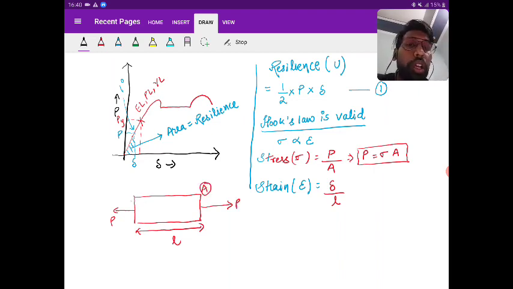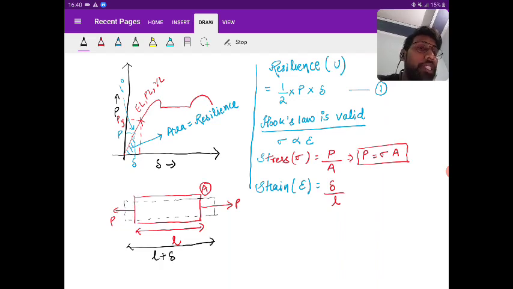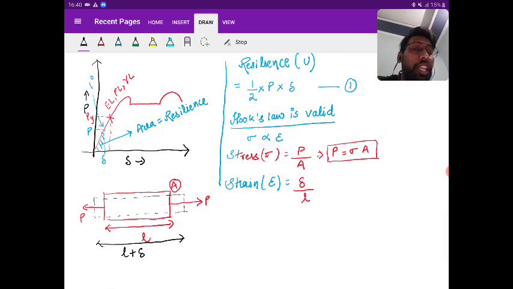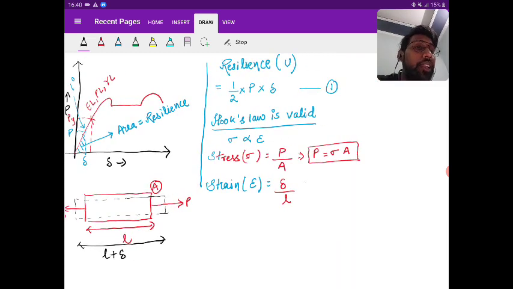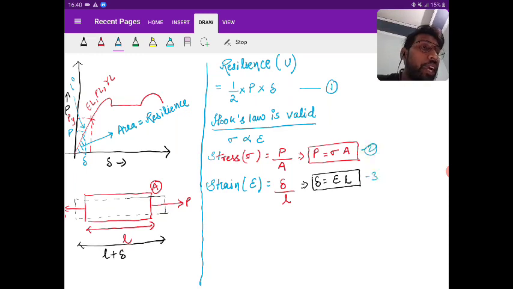Due to the load, there is a deformation, and the deformed length is L plus delta. Is it clear? So strain is change in length upon original length, so from here we can write delta is equal to epsilon into L. Is it clear? So this is your second and third equation.